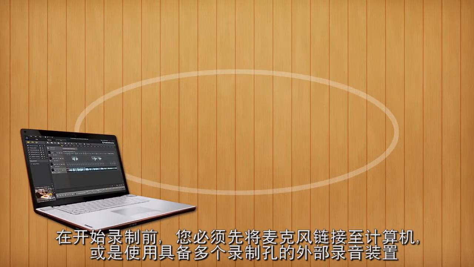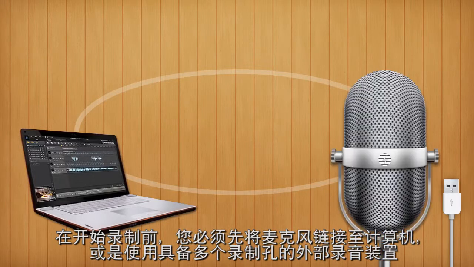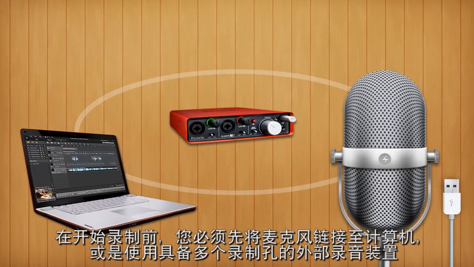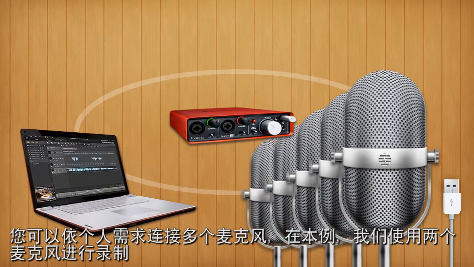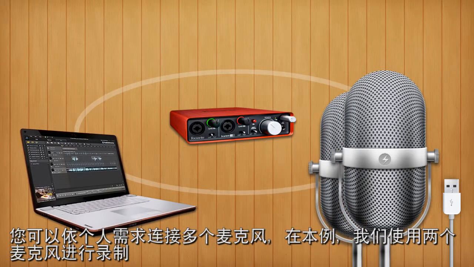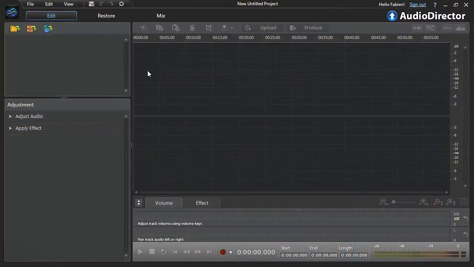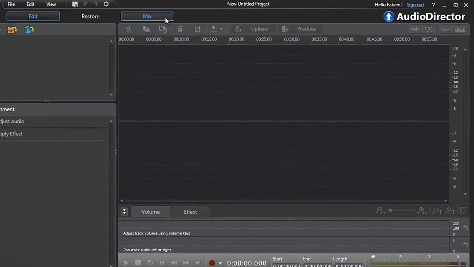Before starting to do multi-track live recording, you can connect a microphone to your computer or use an external recording device with multiple recording ports. Depending on your specific musical needs, you can connect several microphones. For this tutorial, we will use 2. Once you're ready, click the Mix tab.